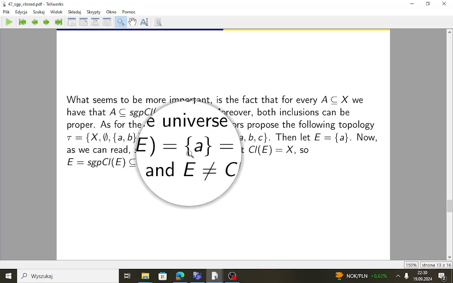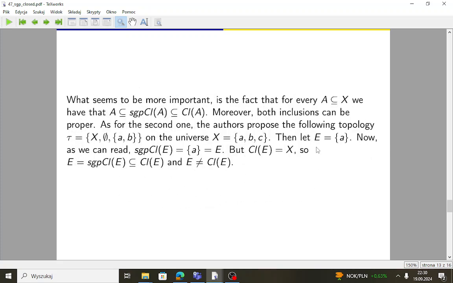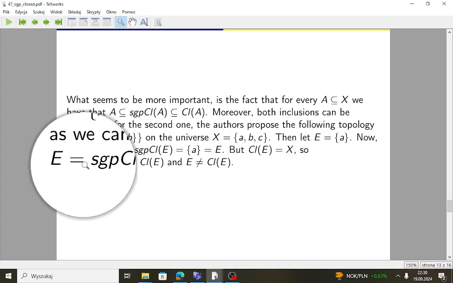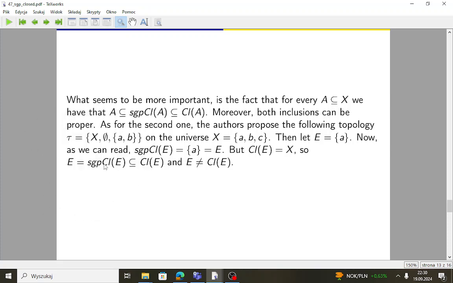You can analyze this example that is here. Namely, they prove, if they are correct, that as you can see, some set E is identical with its sgp-closure, so it is sgp-closed, and it's contained in its standard closure, but it's different from its closure, so it's not closed.